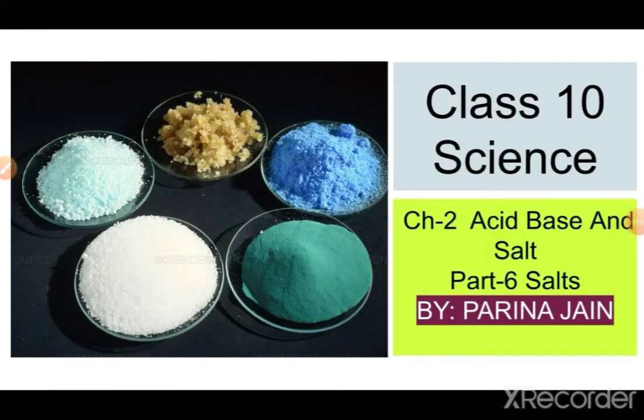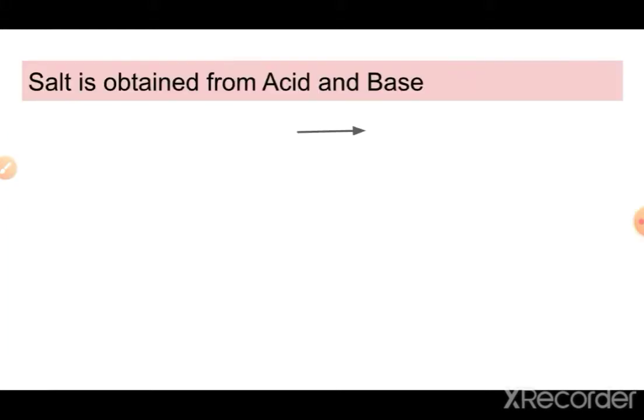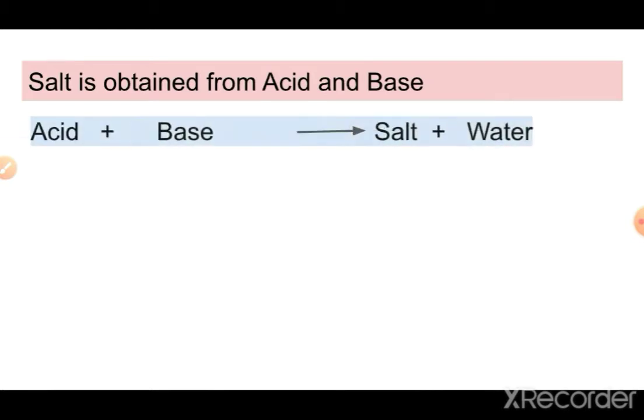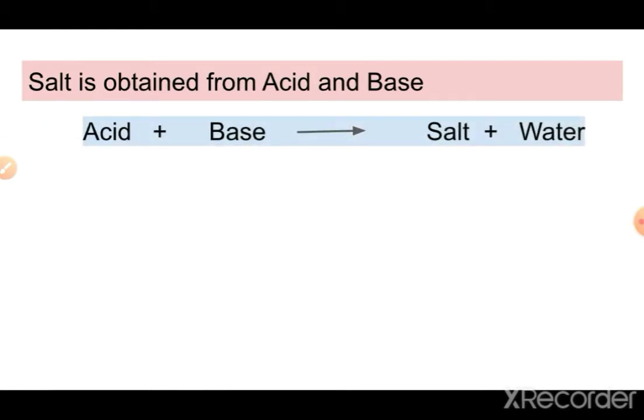So this is our last topic of our chapter, acids, bases and salts. In this chapter you will be learning about salts. So let's start. From where is the salt obtained? The salt is obtained from acids and bases. This is what we have learned, that acid and base react together to form salt and water.